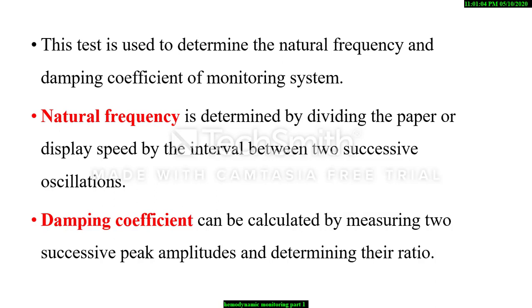Natural frequency is determined by dividing the paper or display speed by the interval between two successive oscillations. That is, natural frequency is inversely proportional to the time between the adjacent oscillation peaks. Damping coefficient can be calculated by measuring two successive peak amplitudes and determining their ratio. The ratio of amplitude of the second oscillation wave to that of the first oscillation wave.